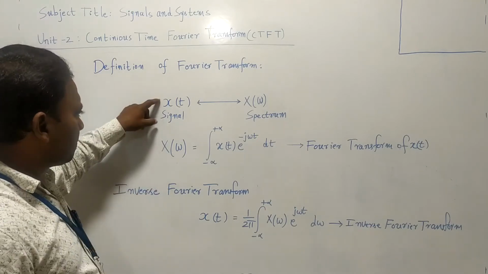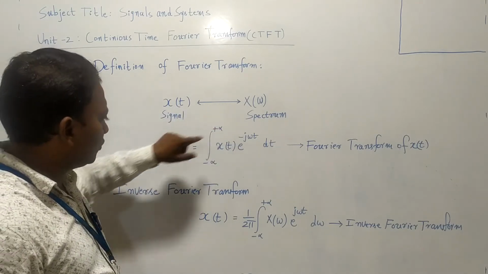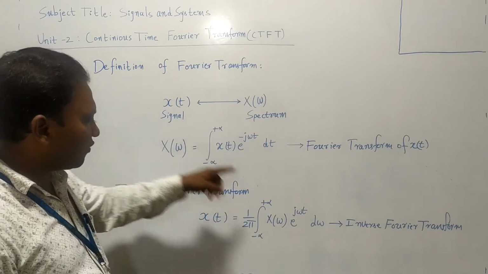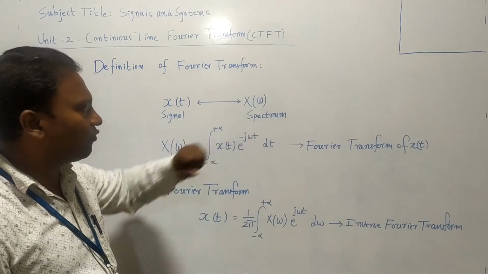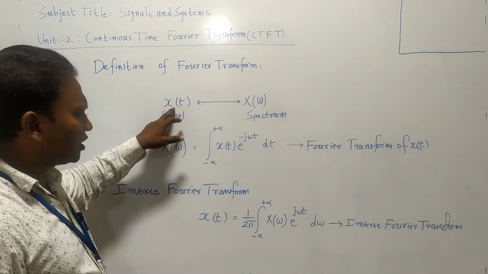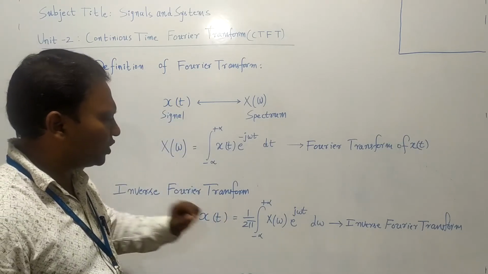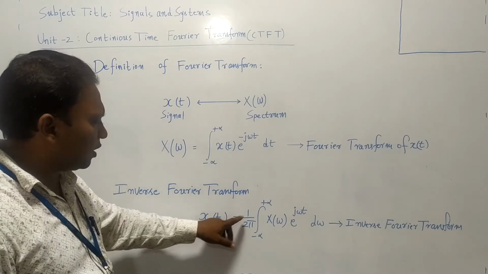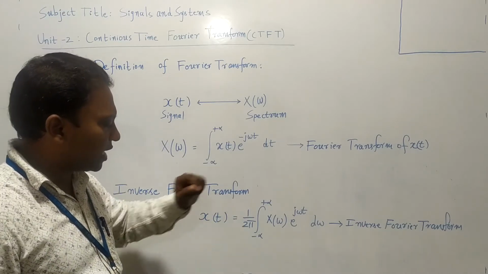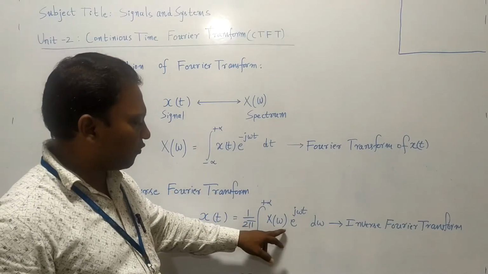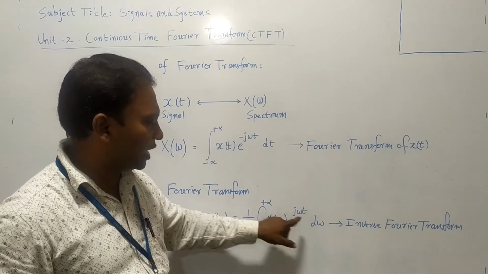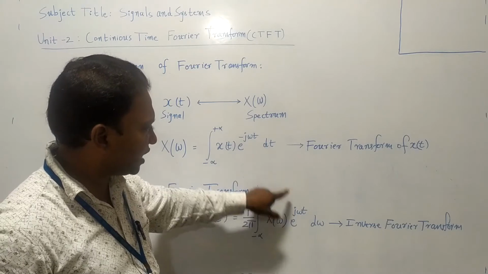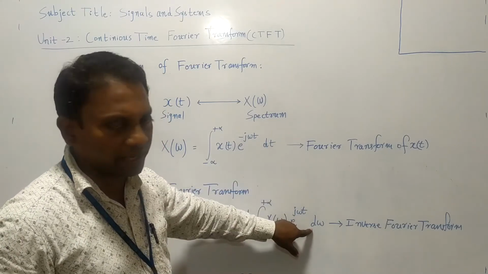So x of t given, calculating X of omega is the Fourier transform of x of t. Suppose if you know this X of omega, we can calculate x of t by using the inverse Fourier transform. That is, x of t is equal to 1 by 2 pi integral minus infinity to infinity X of omega e power j omega t d omega. Minus sign is not there here; in the Fourier transform the minus sign is there, here there is no minus sign. In the place of dt we write d omega.